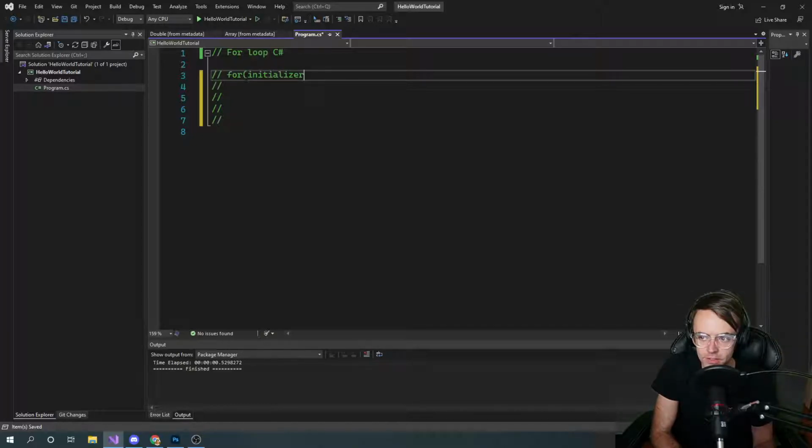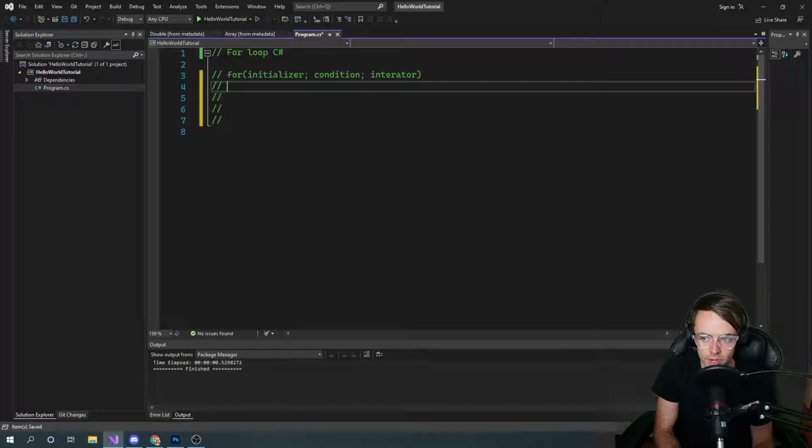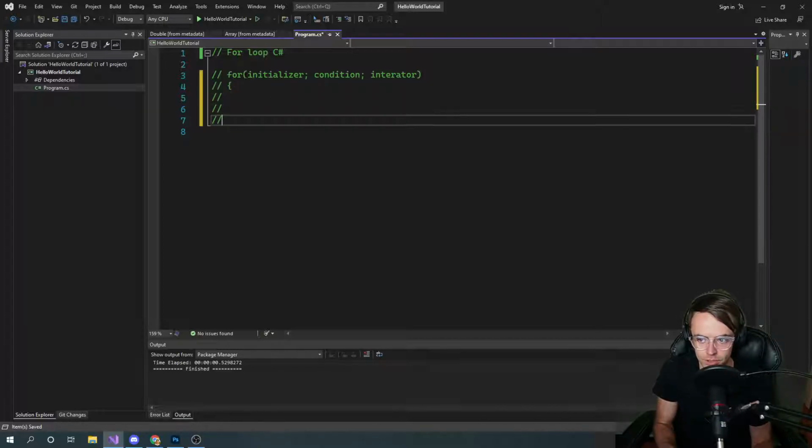The first thing is going to be the initializer, which is what you initialize for your variable. The next is going to be the condition that you want. And then after that, we are going to have our iterator. It's sort of complicated language, but nonetheless, it's really just computer slang, and it's not that complicated once you get used to it.